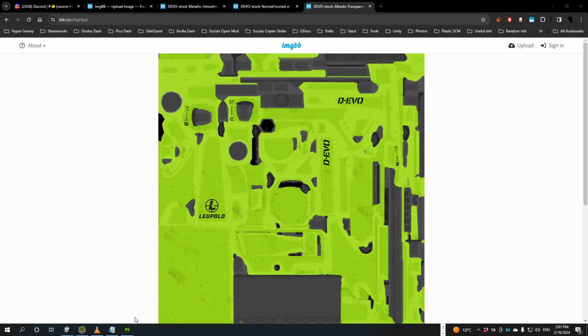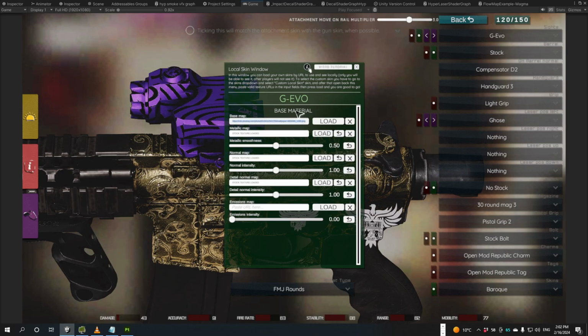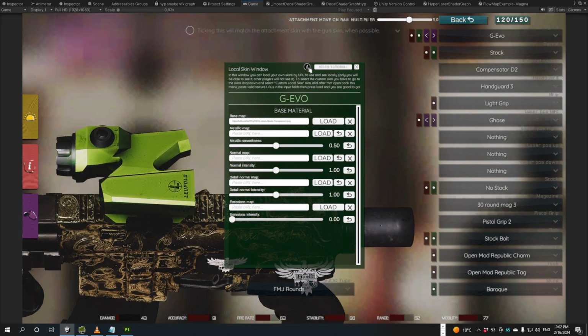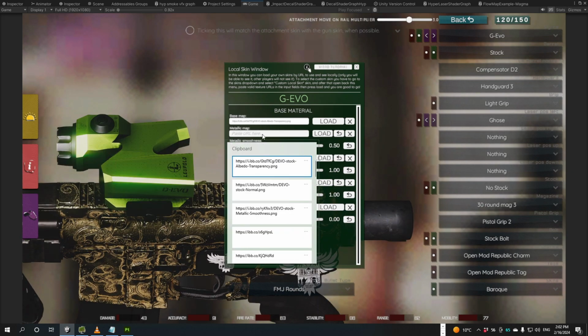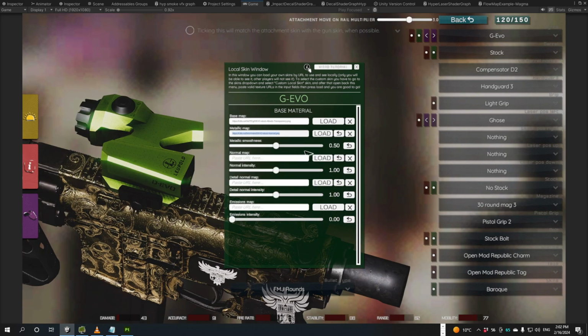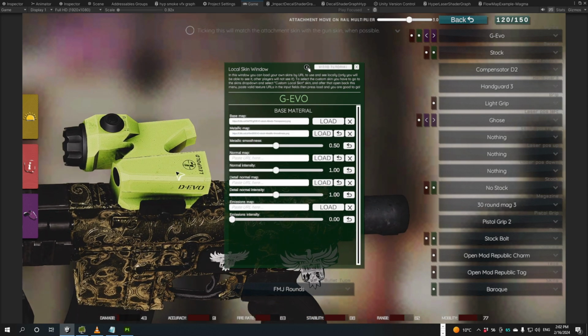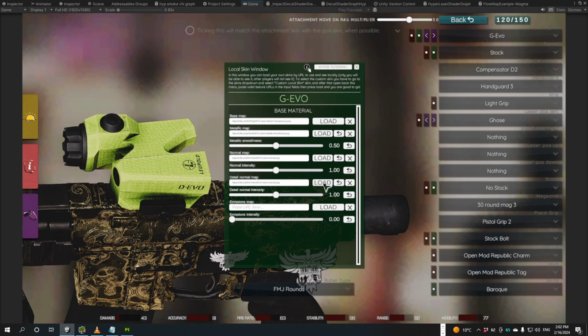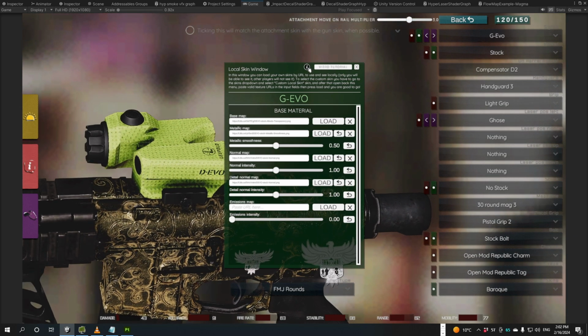Now paste the base map here. I can see it. We now remove the stock metallic and stock normals. This is just the model with the base map. Now we paste the normal. No, not the normal, sorry, the metallic. It's metallic. It's already changed. Now a normal map, we paste the normal. As you can see, the details. And in detail normal, you can paste the normal again. It will make it look even better, like this.